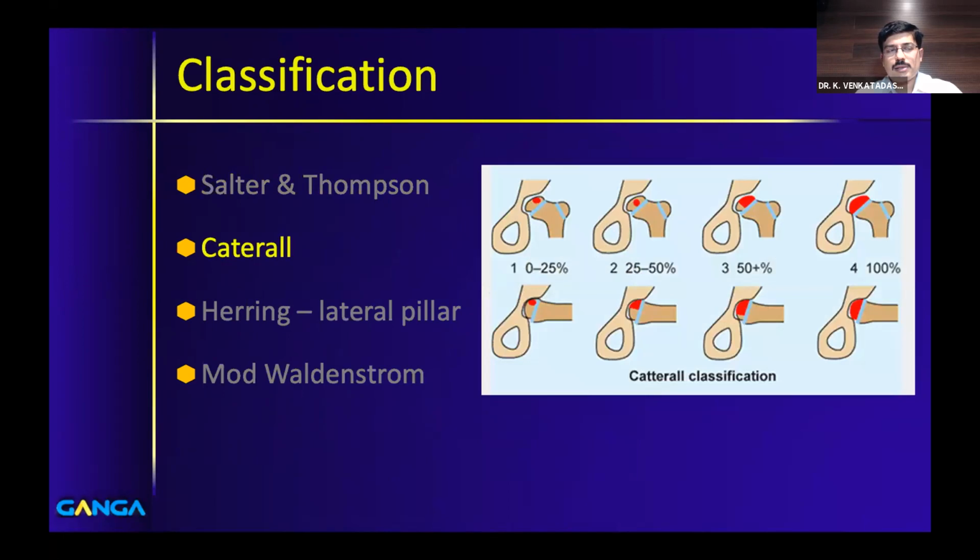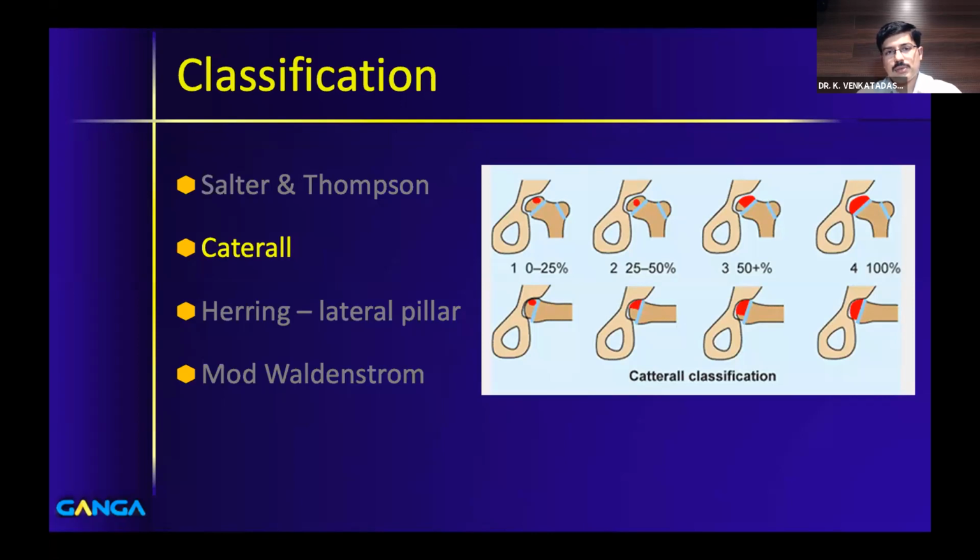And second is the Catterall classification, which is very popular among examiners. Usually they ask, what is Catterall classification? It goes in classes actually. Class 1 is if there is less than 25% of head involvement, and class 2 is 25 to 50%, and class 3 is more than 50%. And class 4 is the entire head is involved, 100% of the head is involved.